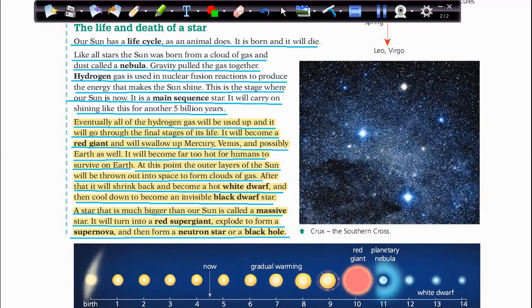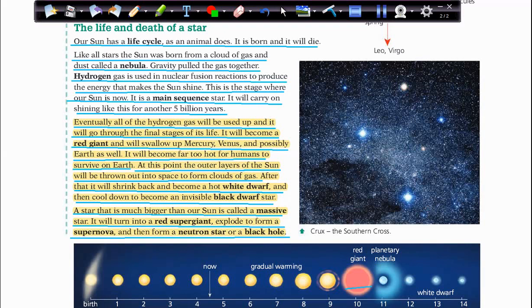And this massive star will turn into a red supergiant, that means bigger than this red giant. And then this supergiant will explode to form a supernova, and then it will form a neutron star or a black hole.